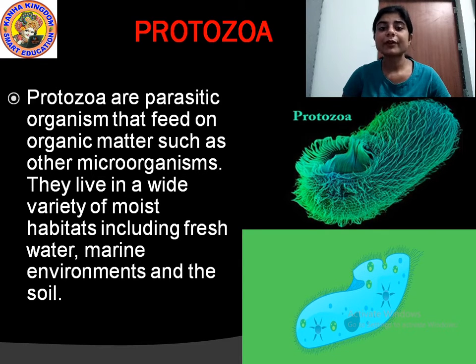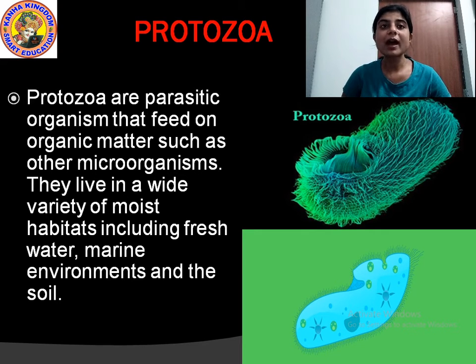These kinds of microorganisms need to feed to get nutrition and to grow. They live in a wide variety of moist habitats including freshwater, marine environment and soil.